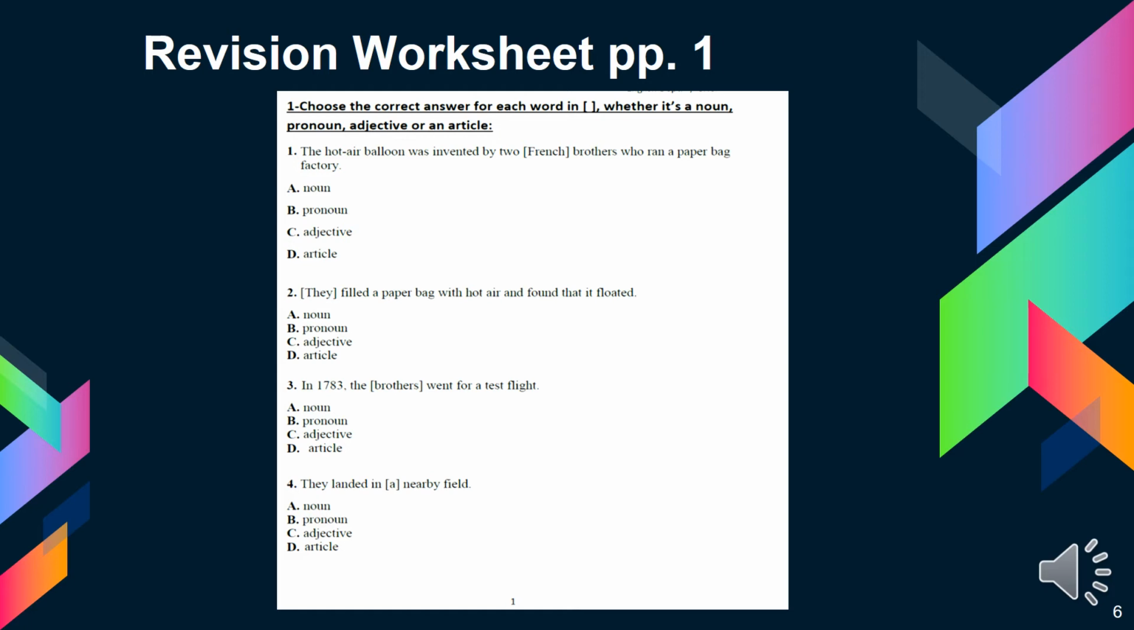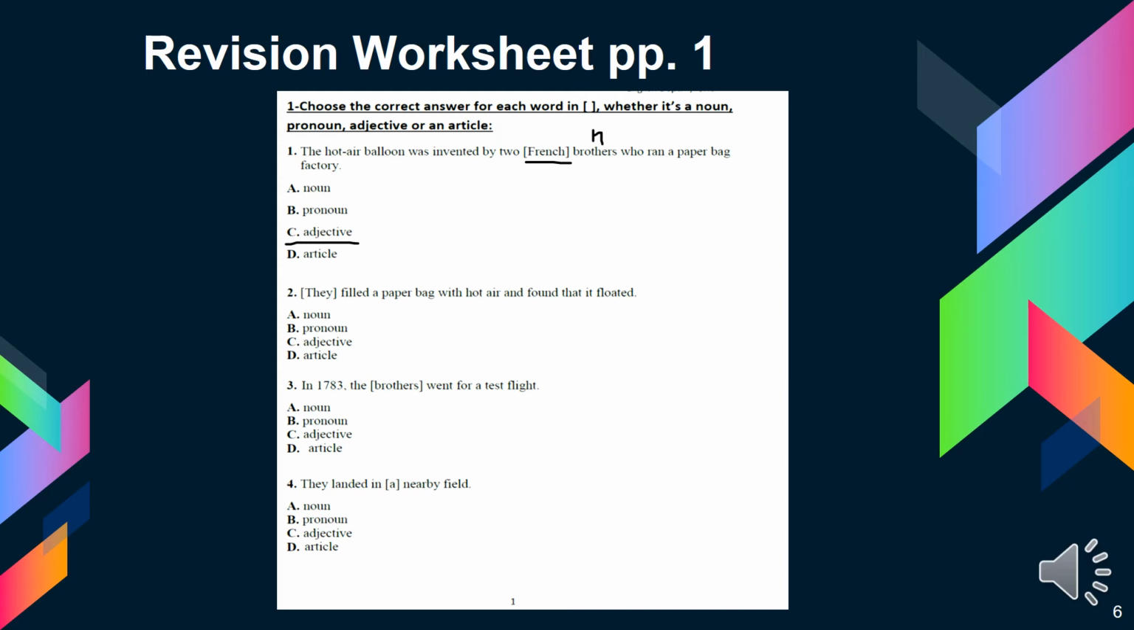The hot air balloon was invented by two French brothers who ran a paper bag factory. So, brothers, two French brothers. What is French? Noun, pronoun, adjective, or article? If you look here, you will find that brothers is a noun. What modifies this noun? French. They are French, so French is an adjective.